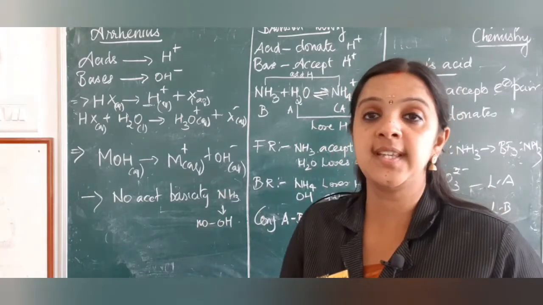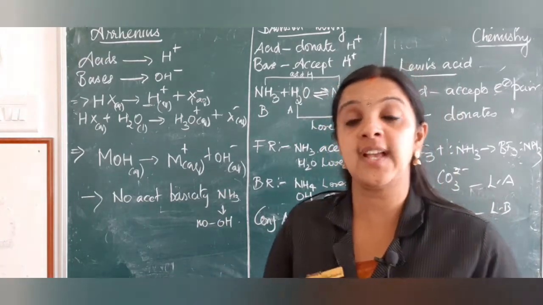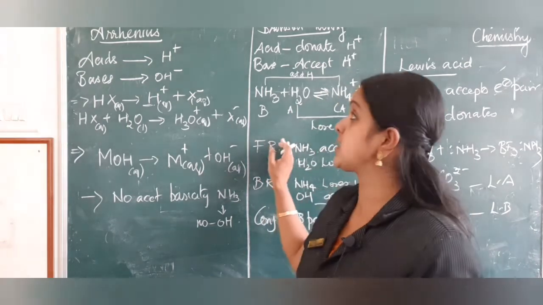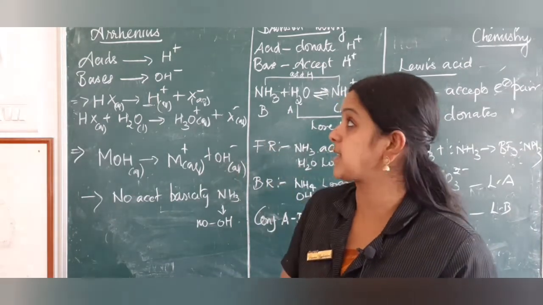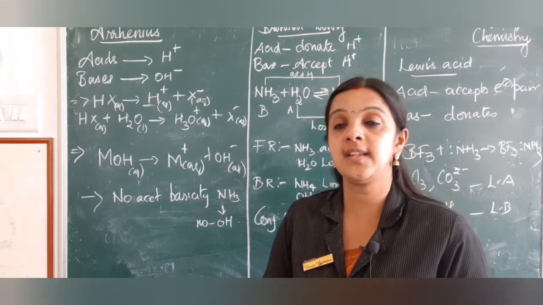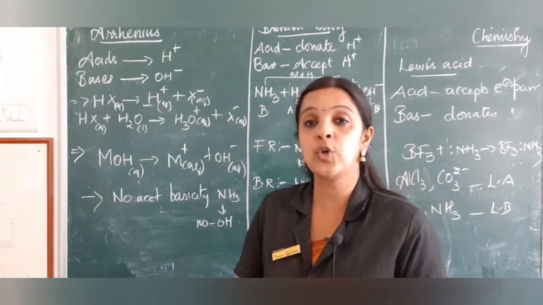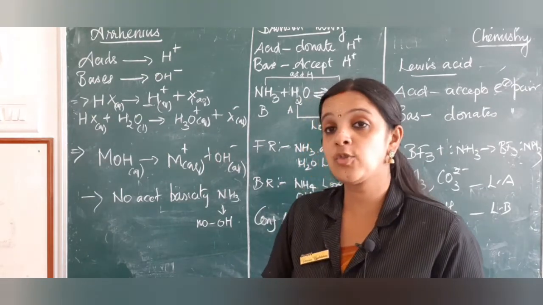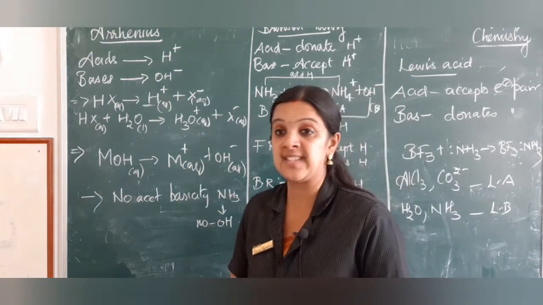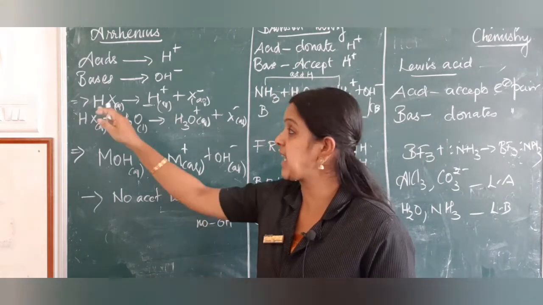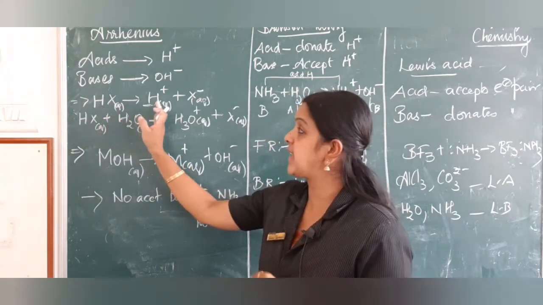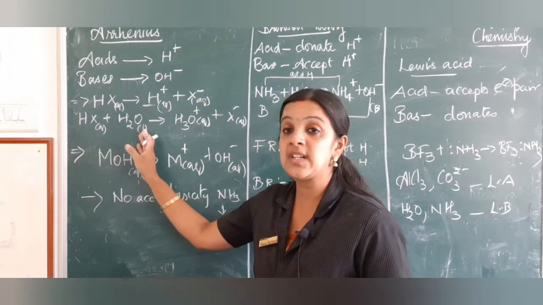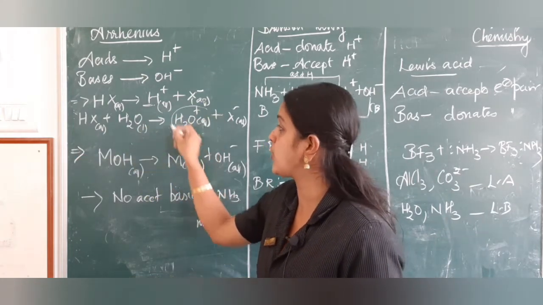Yes, now we are going to see the definition of an acid and base with respect to Arrhenius theory, Bronsted theory and Lewis concept. In Arrhenius theory, he says acids are those which can produce H plus ion and bases are those which can produce OH minus ion. So if you take an acid HCl, it gives H plus and Cl minus. That HX, again when dissolved in water, gives a hydronium ion.